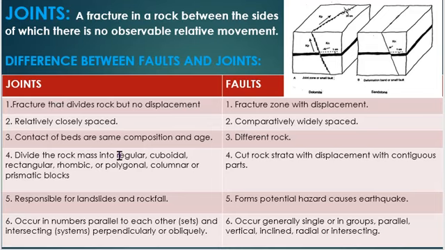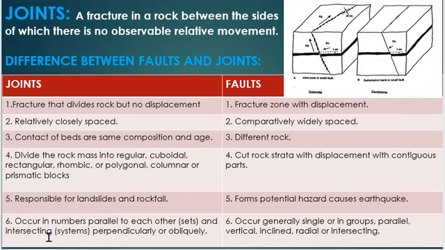In joints, the contact of beds is of the same composition and age, but in faults it is different in different rocks. Joints divide the rock mass into regular cuboidal, rectangular, rhombic or polygonal, columnar or prismatic blocks, but faults cut rock strata with displacement of contiguous parts. Joints are responsible for landslides and rockfall, but faults form a potential hazard and cause earthquakes.